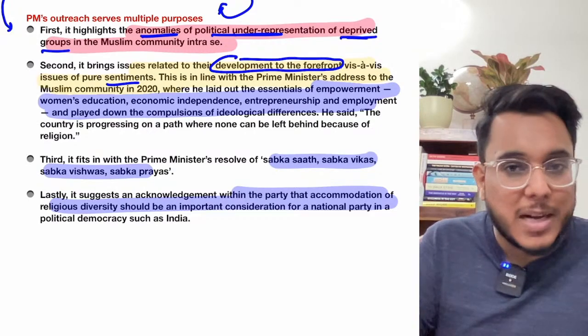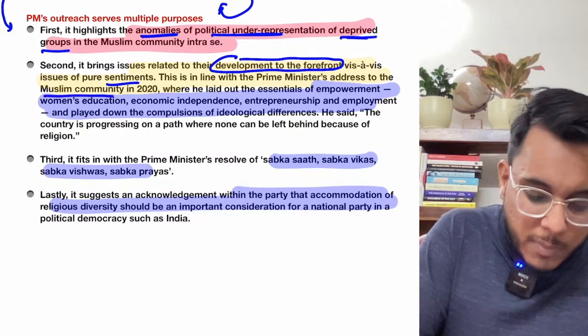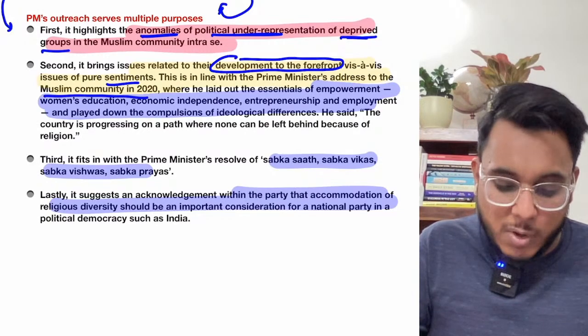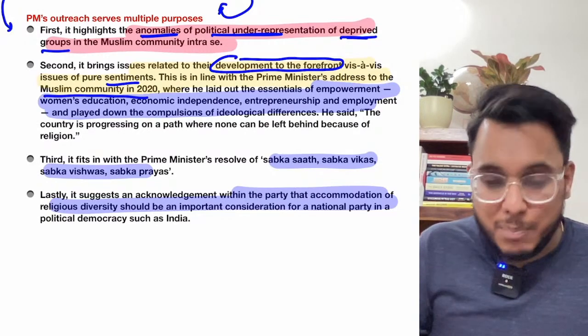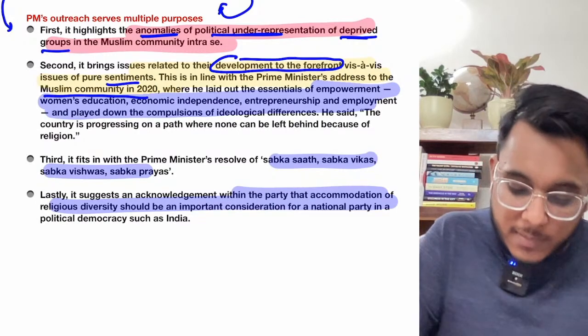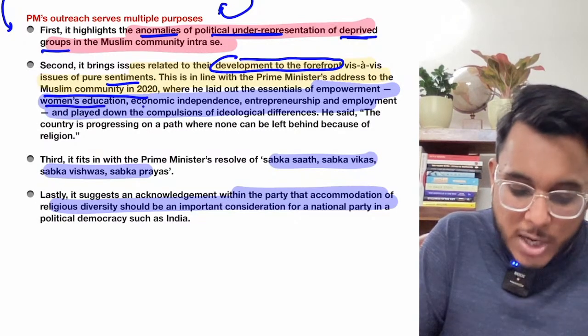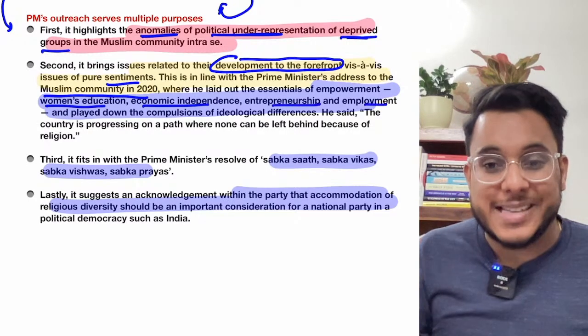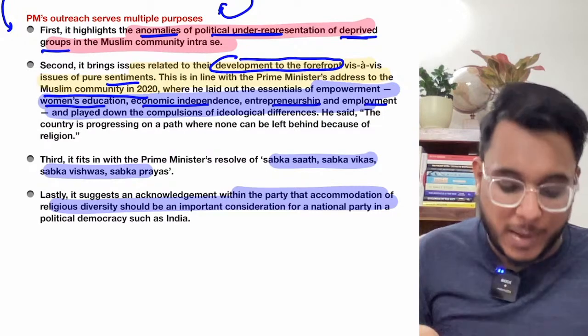The Prime Minister has said multiple times, including in 2020, that the Muslim community is to be empowered, and the empowerment of Muslims can happen if there is women's education, economic independence, entrepreneurship and employment. All these things are essential, and now they are being promoted.